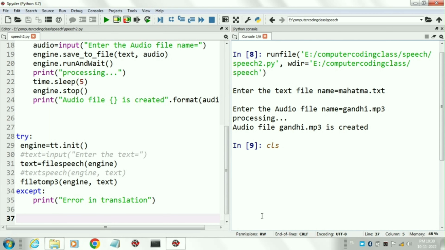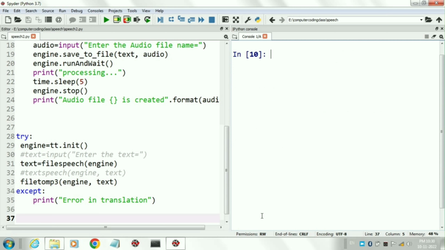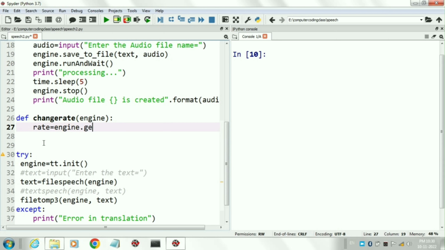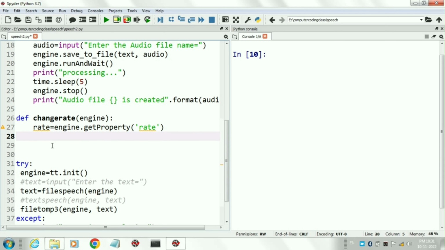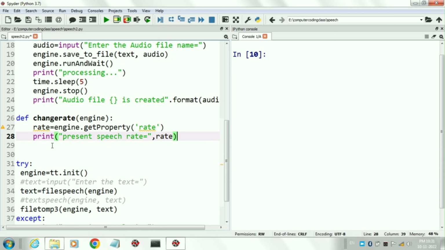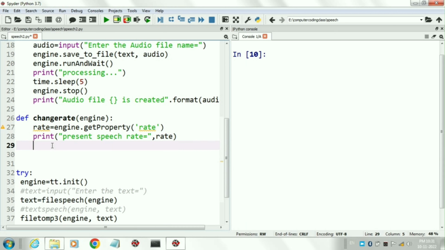Now we will create a function where we can control the speech rate. The name of the function is change rate and it has one parameter, that is the engine. In this function, by using the command get property, we will first get the present speech rate and then print that rate. Next, we will ask the user for the change in rate.